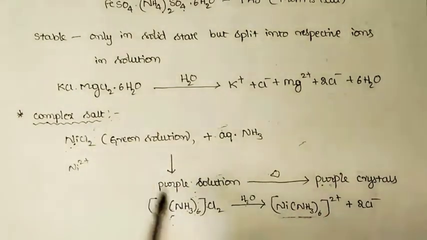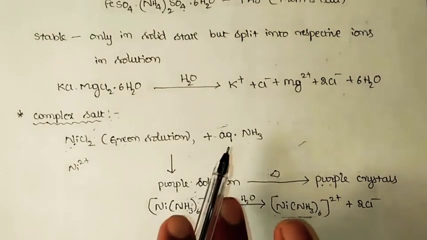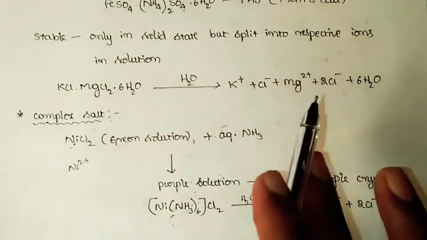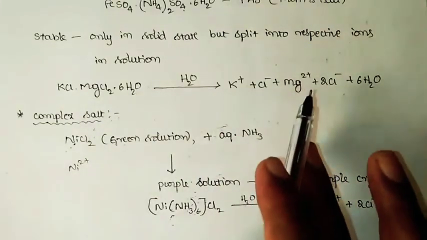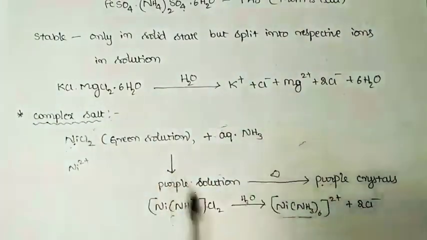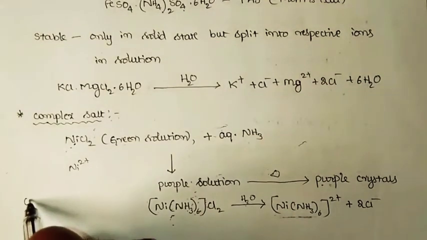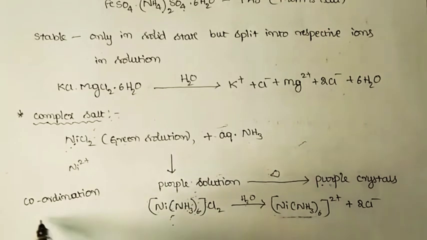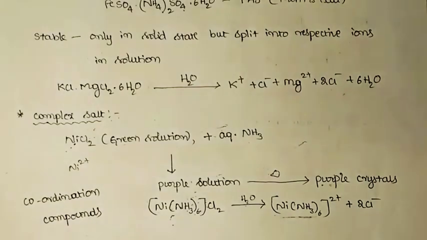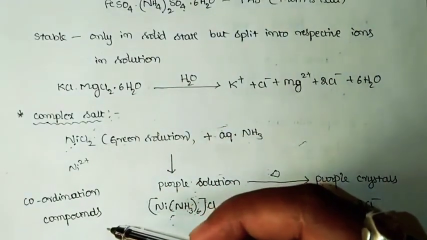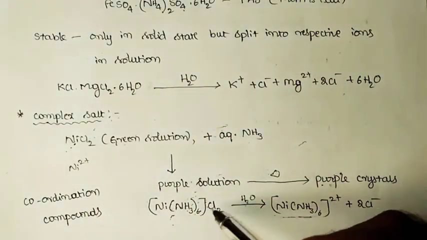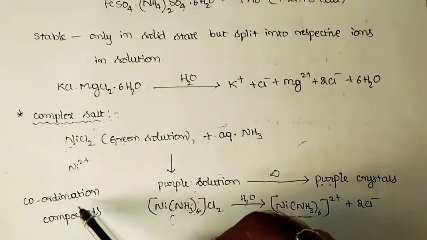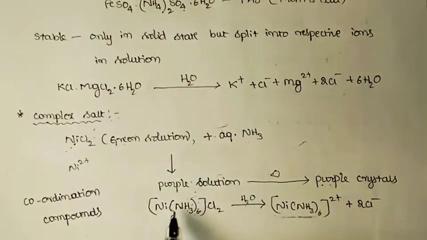Such complex salts which retain their identities even when dissolved in water, or when they are present in the complete crystalline state, are simply called coordination compounds. The reason for calling these complex salts coordination compounds is, here you can observe one Ni2+ metal ion is there.